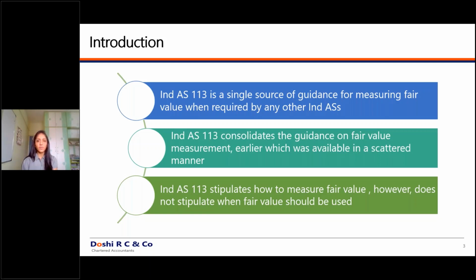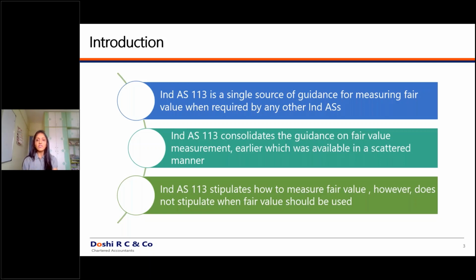Let's go on to the second concept, which is what is a transaction and which is the most advantageous market. Moving ahead to the next part, what is a principal market or what is a most advantageous market. The standard Ind AS 113 says that a principal market is a market where the assets and liabilities are exchanged in an orderly transaction. The principal market is a market where there is the greatest volume or the greatest level of activity. So wherever the maximum level of activity takes place, that is a principal market.